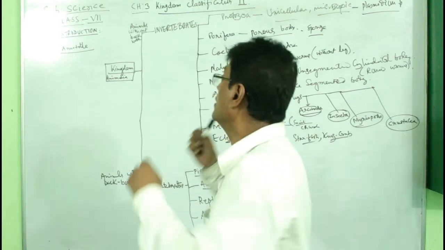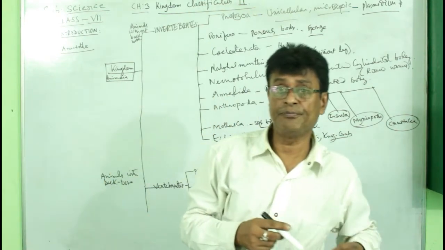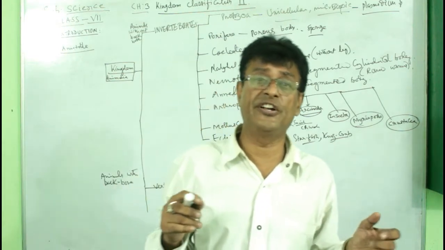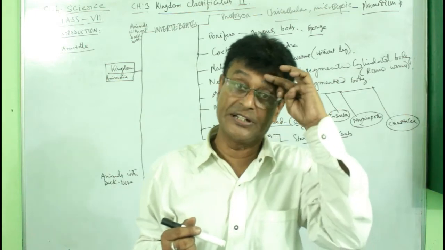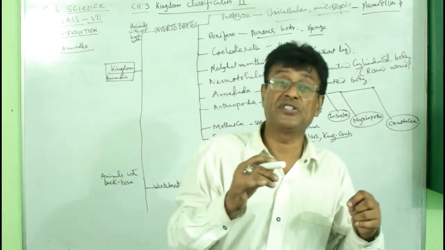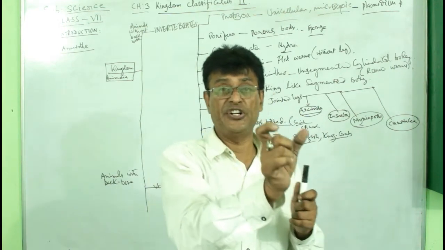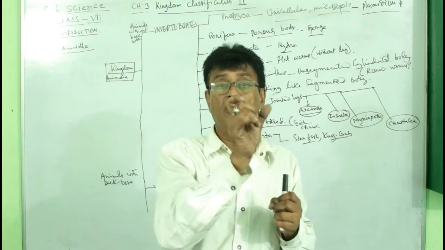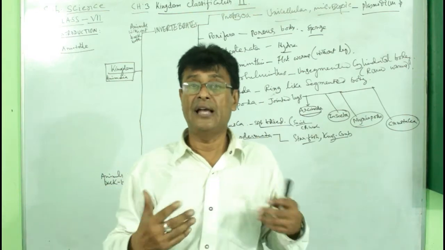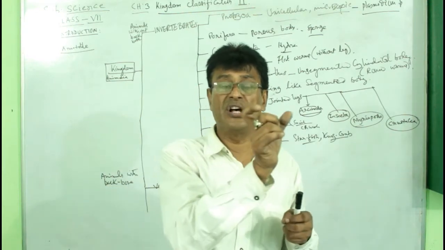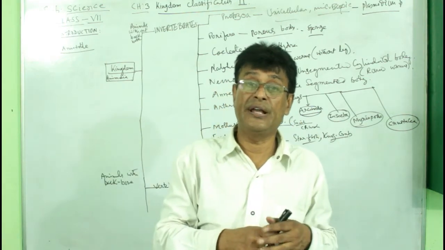After Aristotle, there were some people who tried to classify, like Alfred Hutchinson and others. Then there was the famous Carolus Linnaeus, who was famous for giving the binomial nomenclature. That means a particular species has a name made of two parts, one for the genus and another for the species, making the name binomial, meaning a two-name nomenclature. Like us, Homo sapiens: Homo is the genus and sapiens is the species. So that is how they have done it.